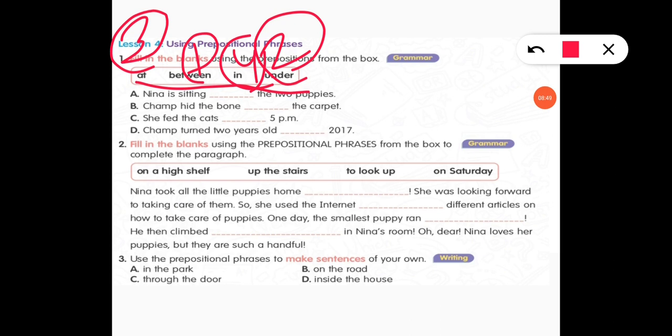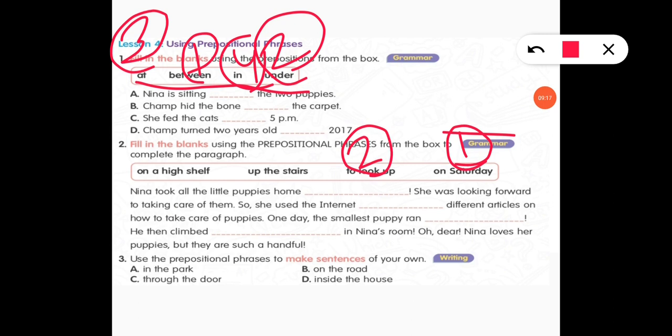There is question 2. Fill in the blanks using the prepositional phrases. Here you use the prepositional phrases that are given in the help box. Nina took all the little puppies home on Saturday. Next one, she was looking forward to taking care of them, so she used the internet to look up different articles on how to take care of puppies.